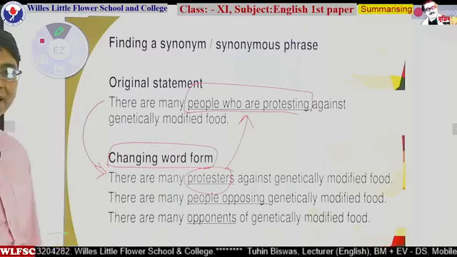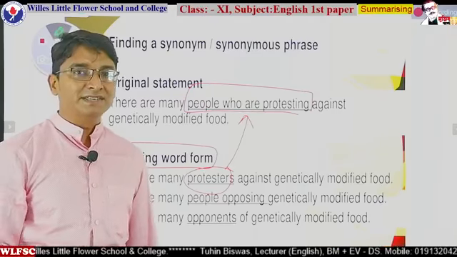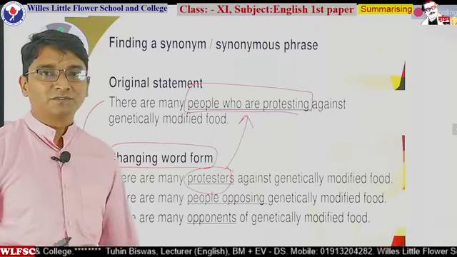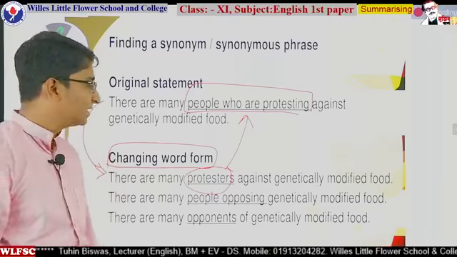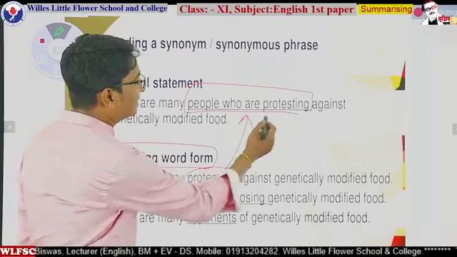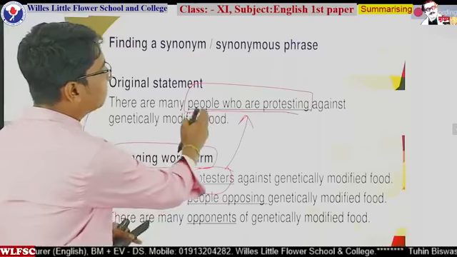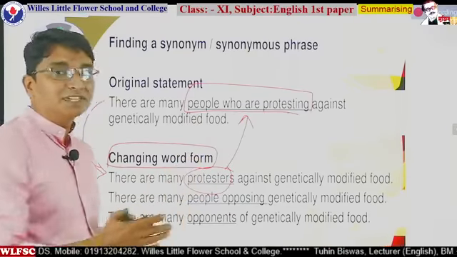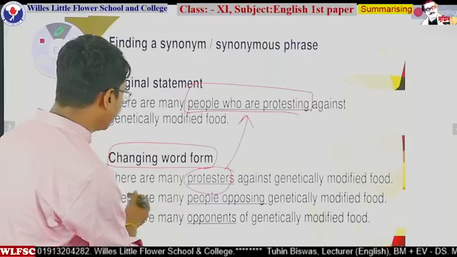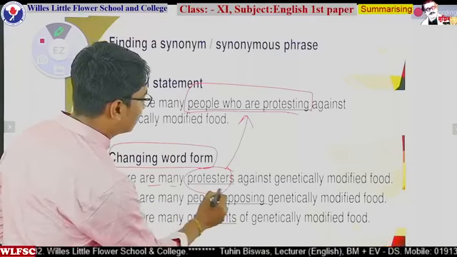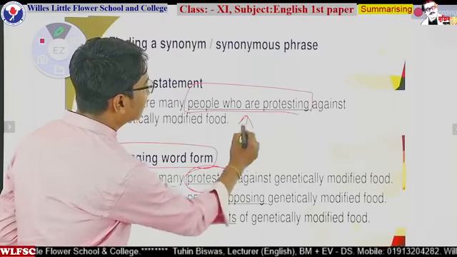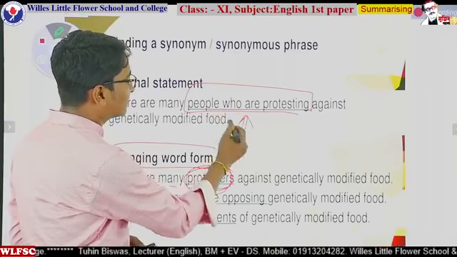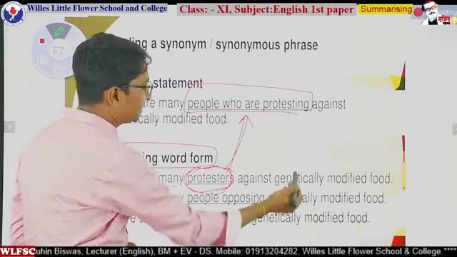The meaning is the same, but the difference is the changing word formation. In the passage it is people who are protesting, but your writing contains something different. So what is the difference? There are many protesters. A single word, protesters. What are protesters? People. Protesters are people who are protesting.